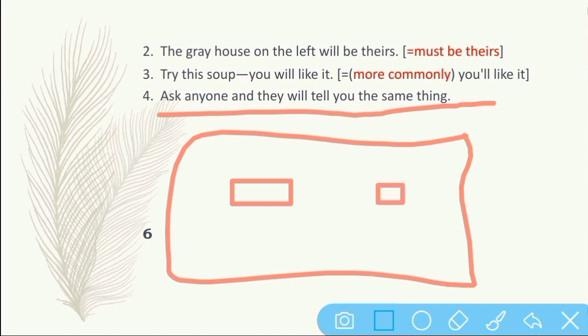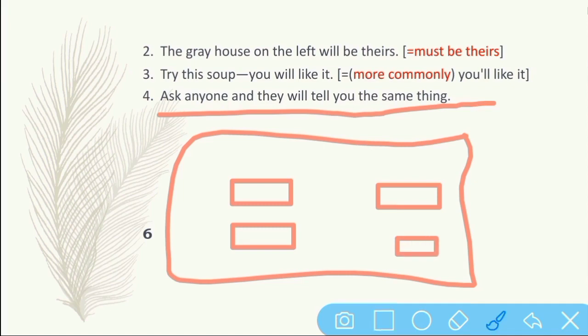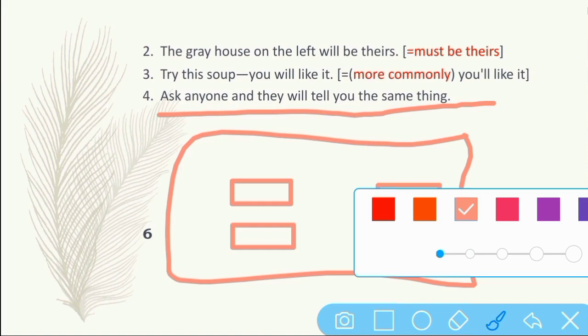So here there is a child, not a student. There's a student who asks something to his friend.